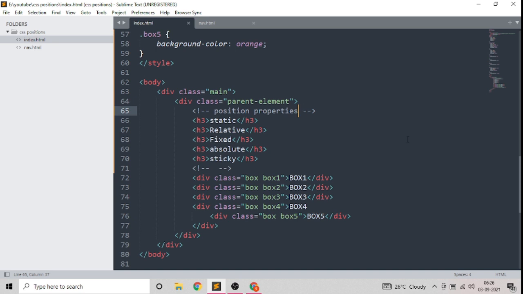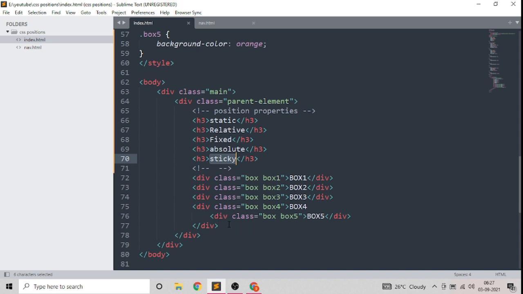So there are basically five mainly used positions in CSS. These are static, relative, fixed, absolute, and sticky. So we are going to learn all these with example.